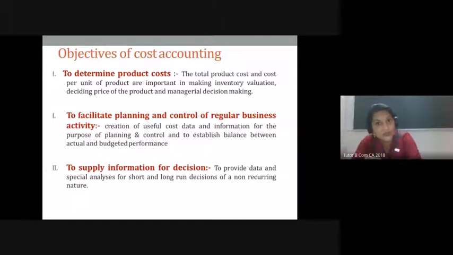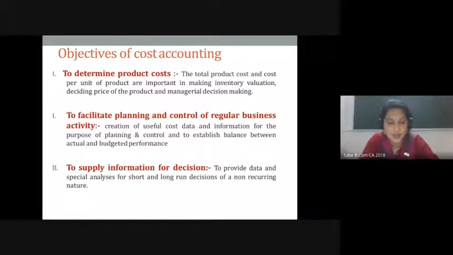So that is another function of the cost accounting department: supplying information for taking decisions in future. Providing the information by systematically recording it, analyzing it, preparing the cost sheet, and supplying it to the various authorities for taking appropriate decisions. So these are the primary objectives of cost accounting.